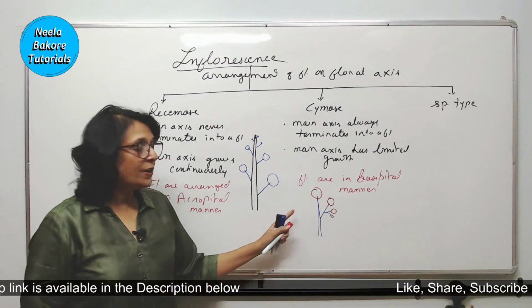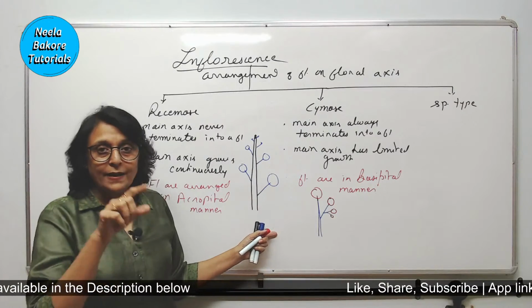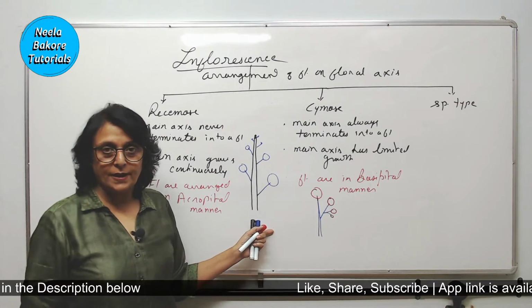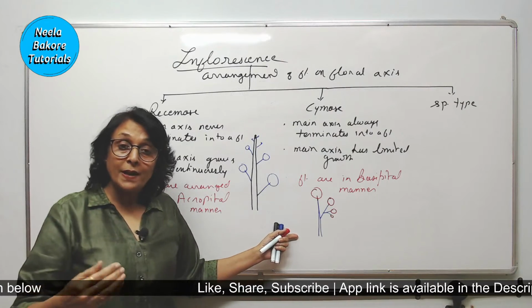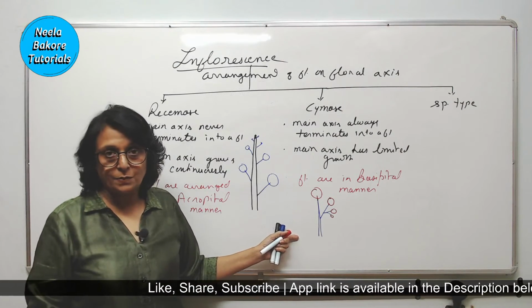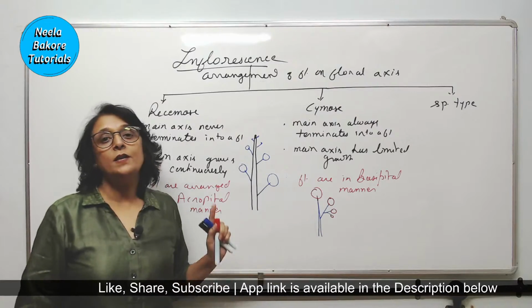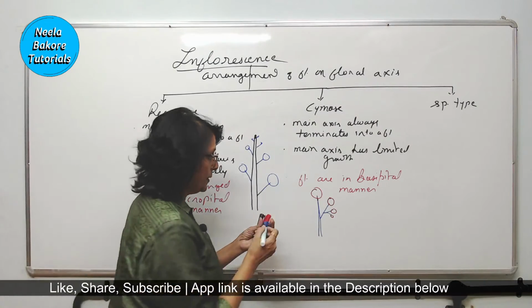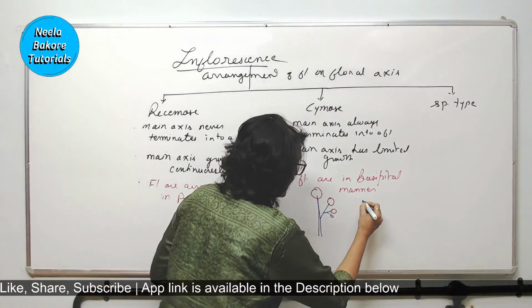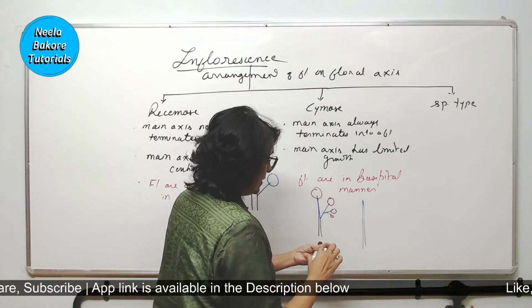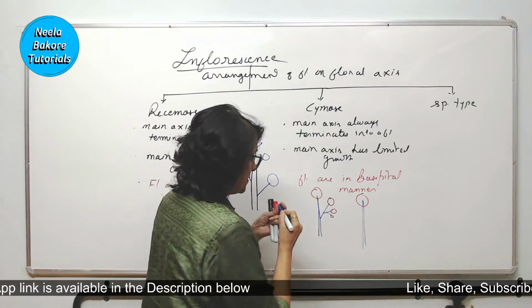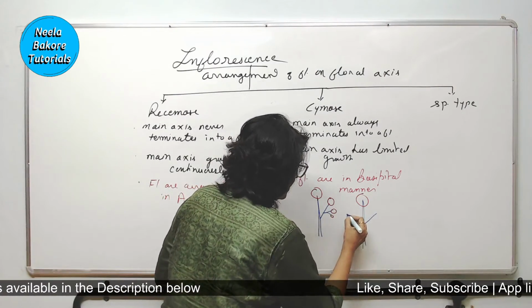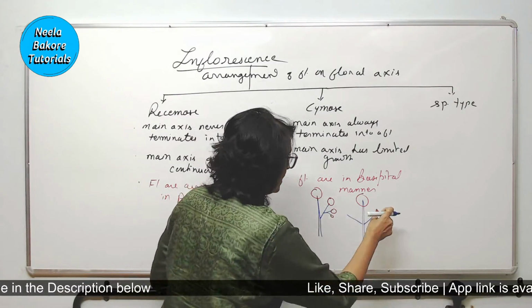And we have drawn it like this so that we understand that every time a branch is arising, one branch can arise, two branches can arise, three branches, multiple branches can arise each time, but the arrangement is going to be the same. For example, this is the main axis and it terminates into a flower. Then there are two branches, one branch and a second branch. Both of them terminate into a flower.